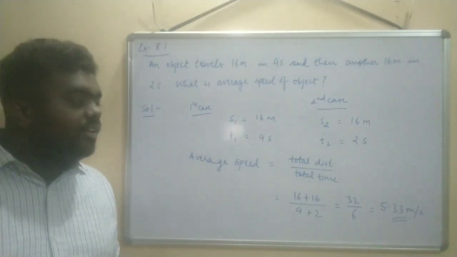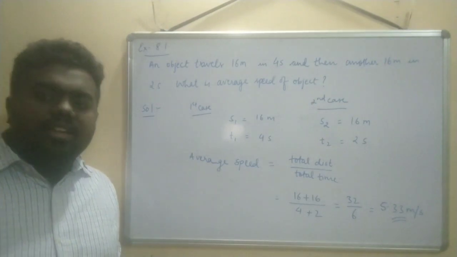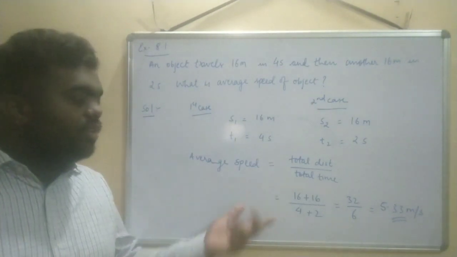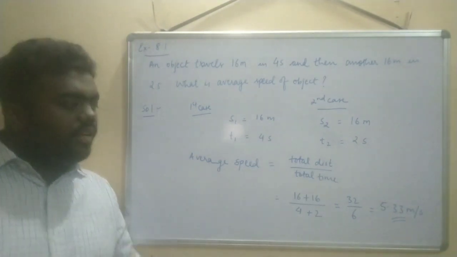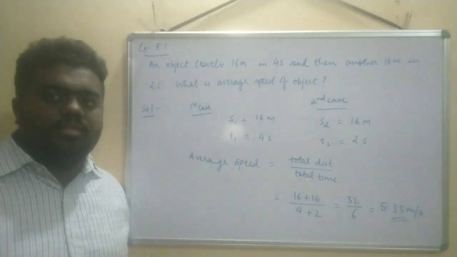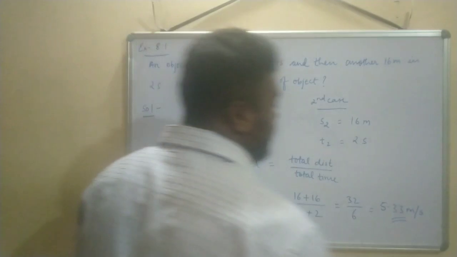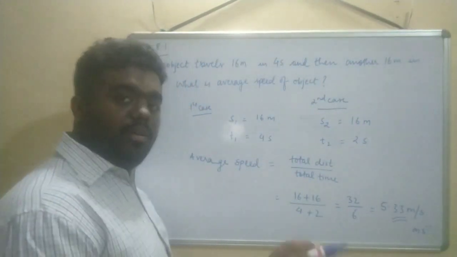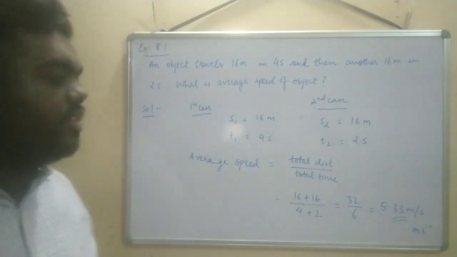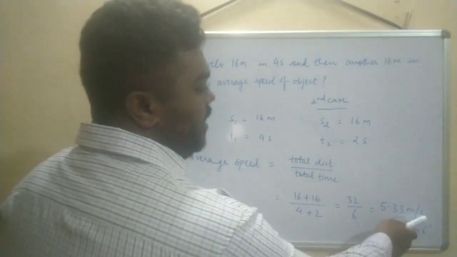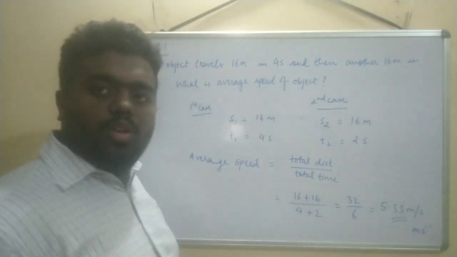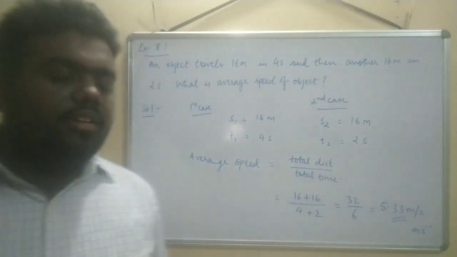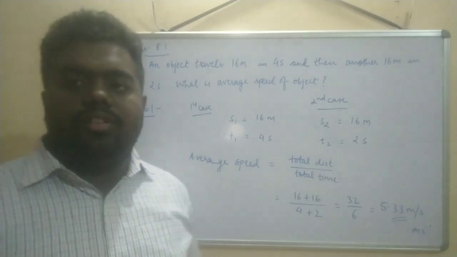Meter per second is the unit of speed because this is average speed. Some places you can see it written as m s power minus 1, and that is also valid. Since seconds is in the denominator, when it goes up it becomes power minus 1. Okay, fine. So this was the first question.